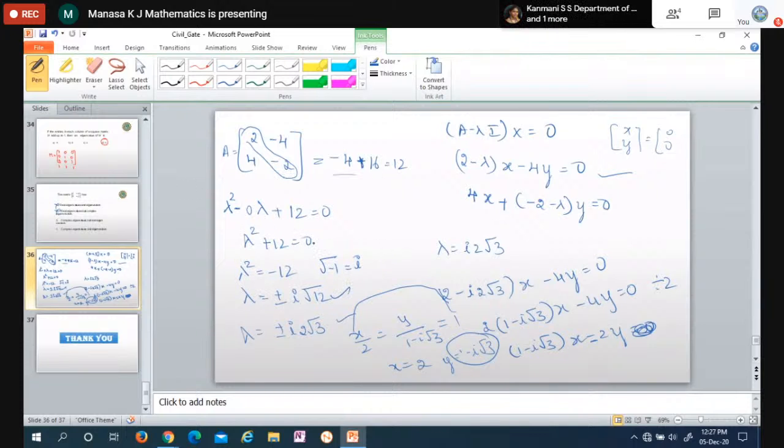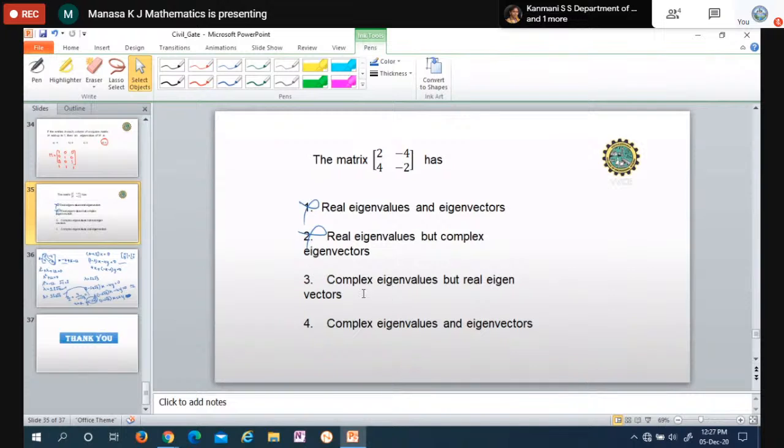So the answer is, okay, we are getting complex eigenvalues. But the third option has a real eigenvector, and we are not getting real, we are getting complex. So the third one is also not the answer. This is the answer. We are getting complex eigenvalues and complex eigenvectors for this matrix. Okay, so please remember the properties. It is very important, and it is very easy to solve the problems in GATE. Otherwise, you have to do the lengthy procedure, the regular method of mathematics, to solve the problems.